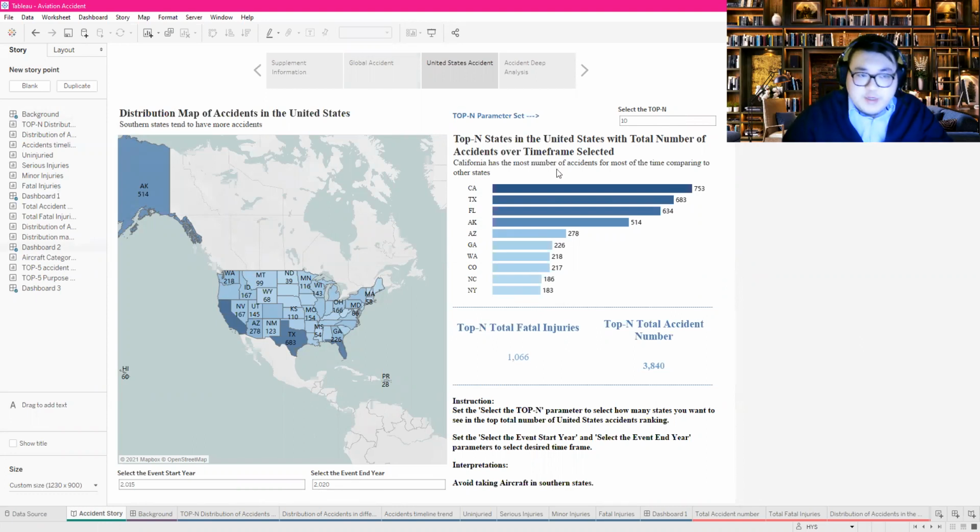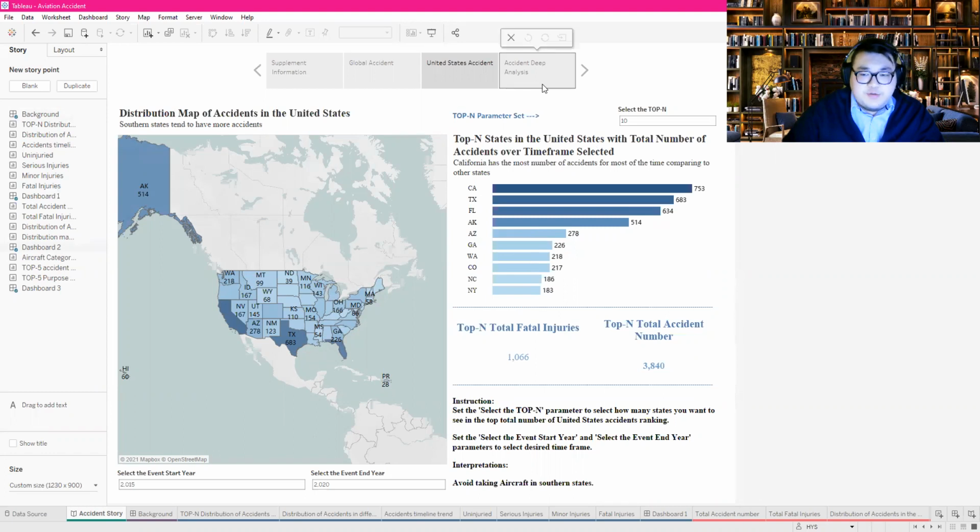We can see from the map that southern states in the United States tend to have more accidents than other states through the timeline. And the state of California has the most number of accidents compared to other states. So as a result, we may want to avoid taking aircraft in southern states.